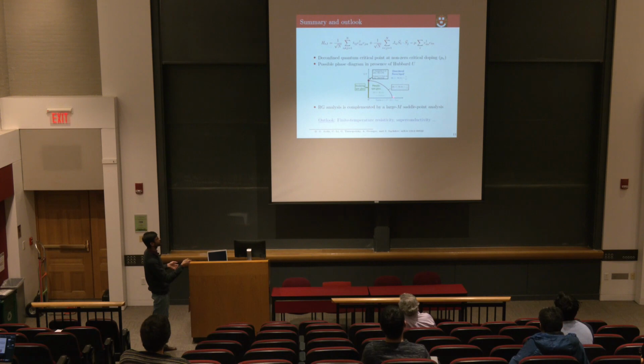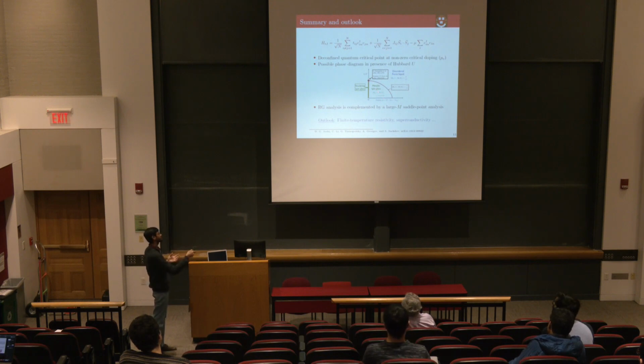So what I showed you was this particular point at very large U, basically, and then doping the system. And here there is another point which has been solved, which is a metal-insulator transition, where again you find a 1/tau behavior for the spin correlator. And one can speculate that there is probably a phase diagram where this is the critical line which separates basically the metallic spin glass and the disordered Fermi liquid. And moreover, this was just one part, the RG that I showed you. This is also complemented by a large M saddle point analysis for the same model, and there also we could show that this is indeed a deconfined critical point. And there are many interesting aspects that one can think about. Thank you.